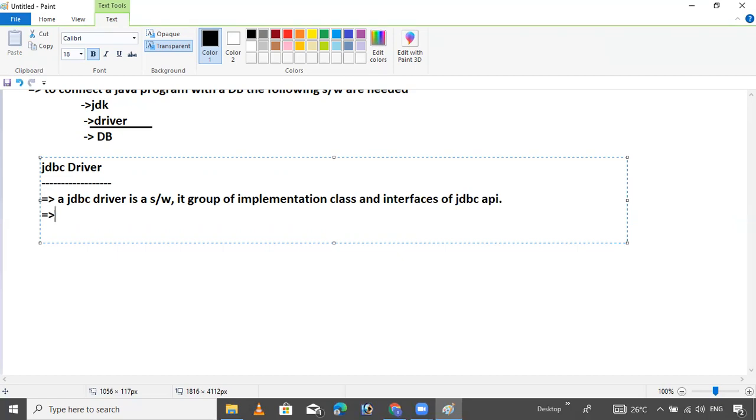Now try to collect this information. Try to be with me. Okay. A JDBC driver software will be provided by a driver vendor. Now, who will provide the JDBC driver? JDBC driver software will be provided by a driver vendor.